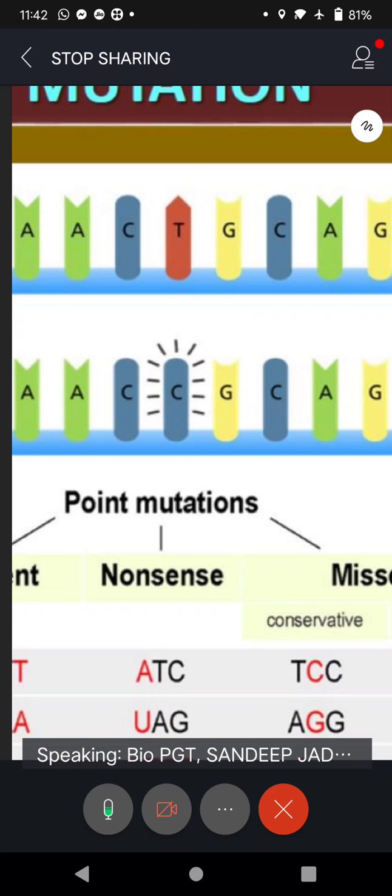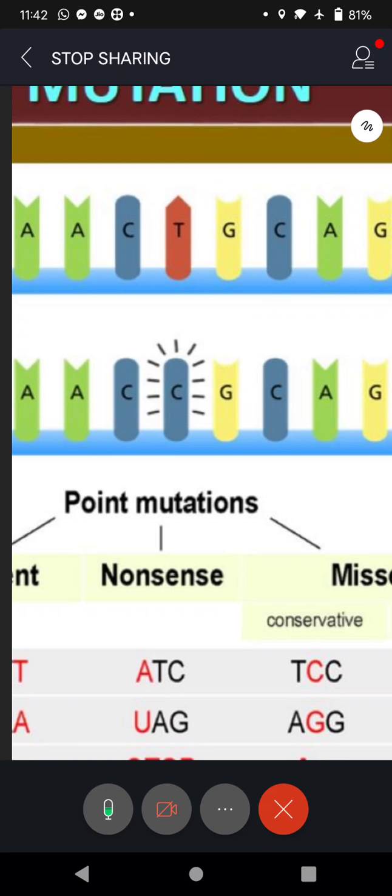So cytosine, just now we said, pairs with G, but guanine is not there. In that gene locus, T has come. That's why they have put red color. Thymine has come. That means there is no proper base pairing. At one point of DNA, there is a mistake. Instead of G, unfortunately, T has come.